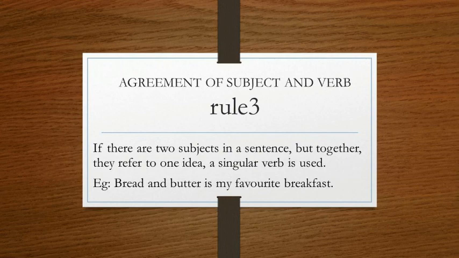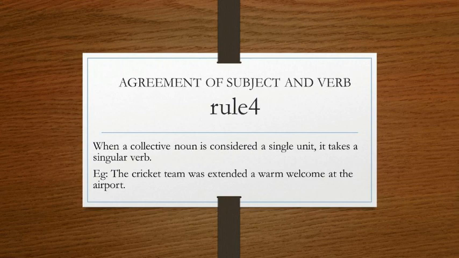Now let us go through rule number 4. Rule number 4 says, when a collective noun is considered as a single unit, any group which is taken as one, such as a team, it takes a singular verb.